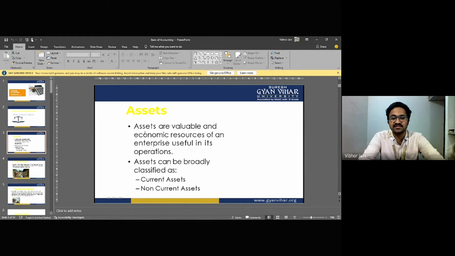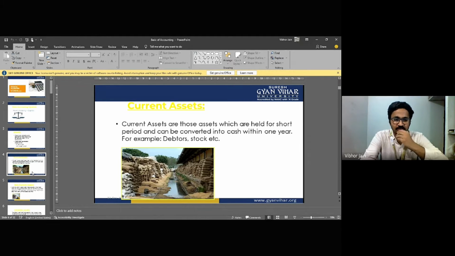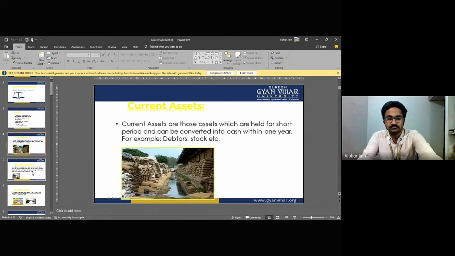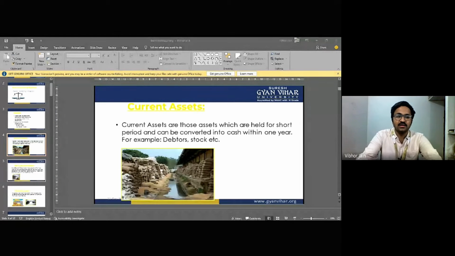What are assets? Assets are the valuable economic resources of an enterprise useful in its operation. Assets can be classified into two types: current assets and non-current assets. Non-current assets include tangible assets, any asset that has a physical existence and can be seen or touched, that is called a tangible asset. Intangible assets are those assets which cannot be seen or touched.